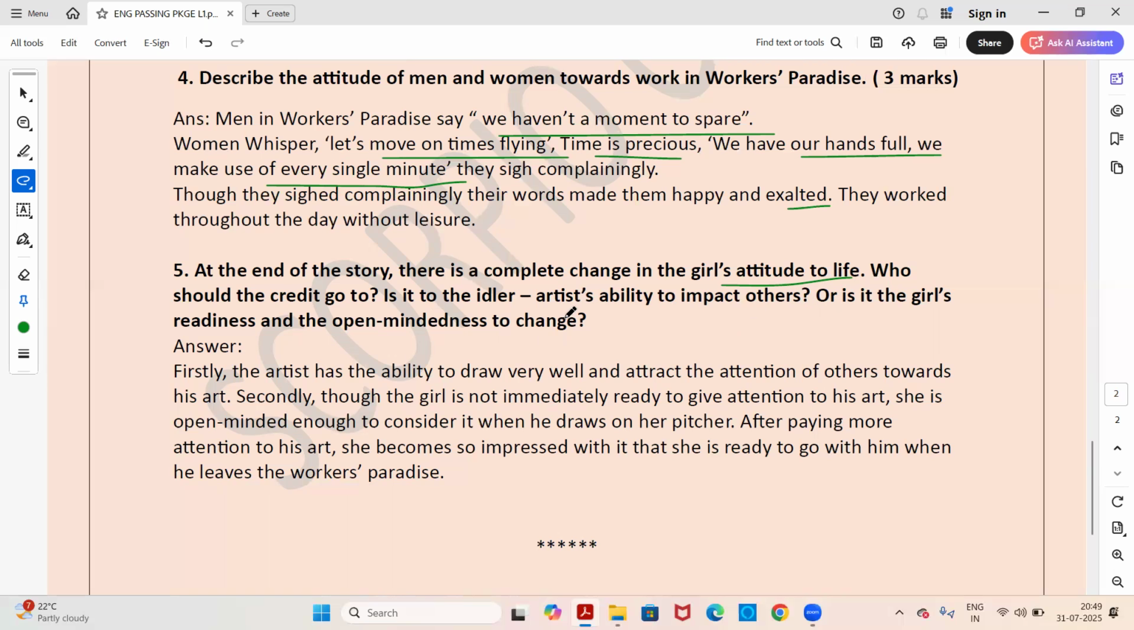So who should the credit go to? Is it the idler who had the ability to make his impact, or was it the girl who was ready and open-minded to accept the change? So let's see the answer.